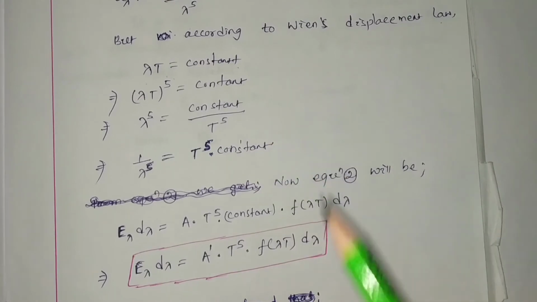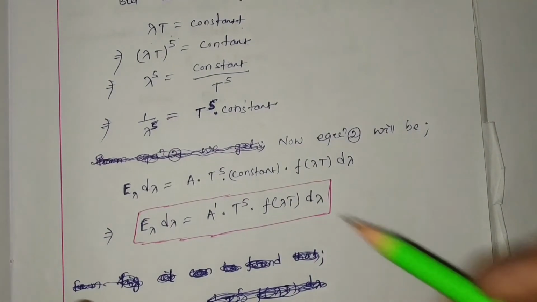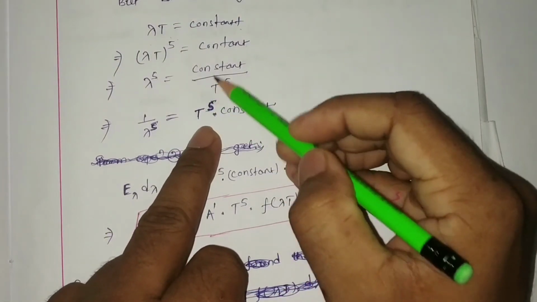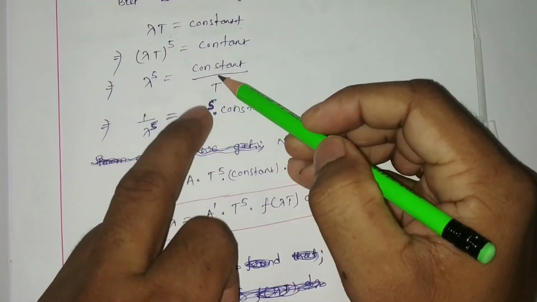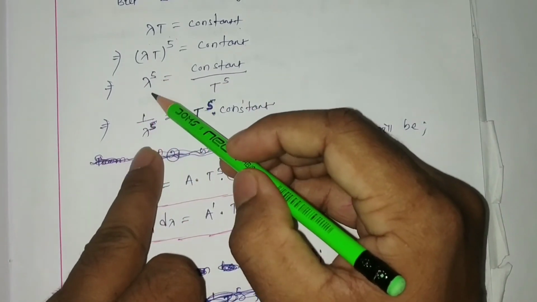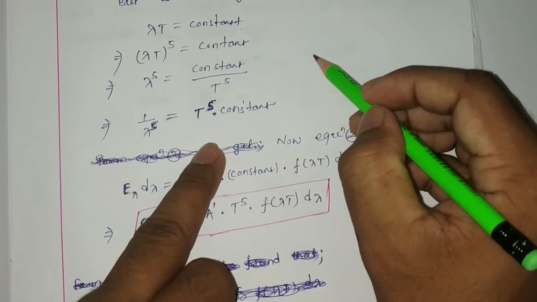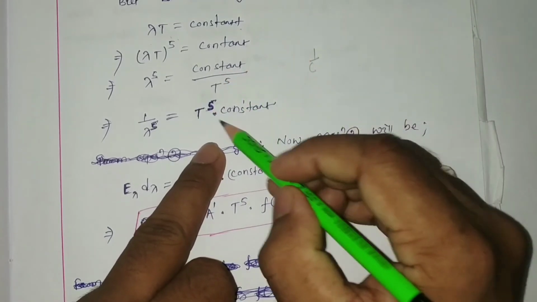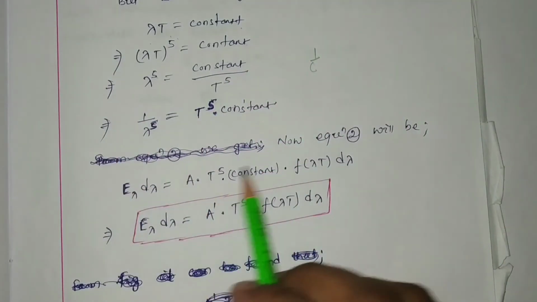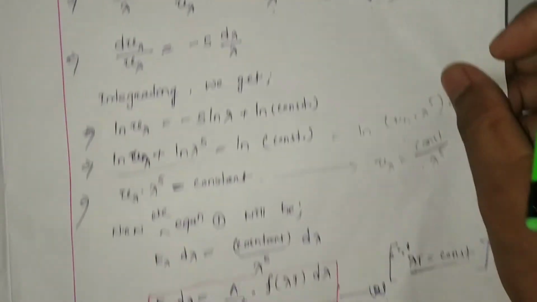See here, if we take the reverse, 1 by lambda to the power 5 will be T to the power 5, and 1 by this constant is itself a constant. Now in equation number 2, we have to put the values.